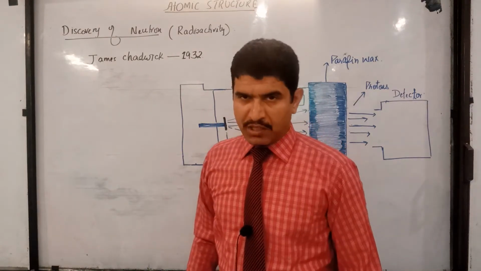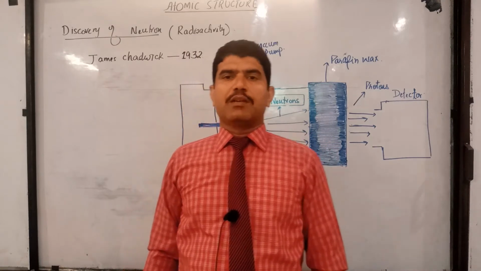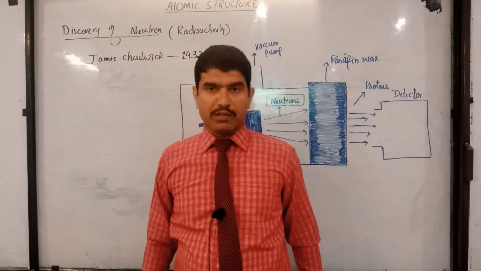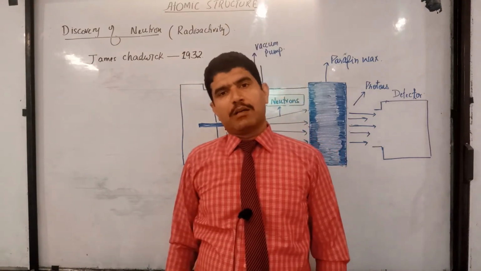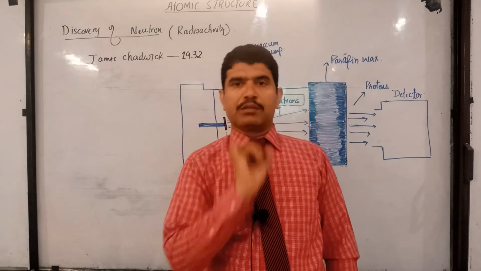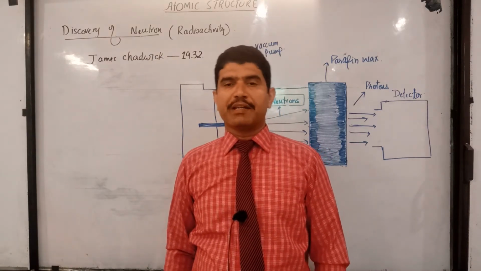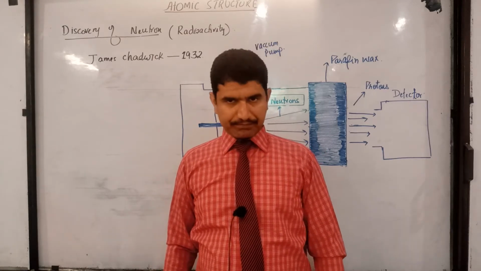Our today's discussion is about chapter number 2, atomic structure, and the topics for today's discussion are discovery of a neutron and radioactivity. Right, students? This particle neutron was discovered by James Chadwick in 1932, for which he was awarded the Nobel Prize.